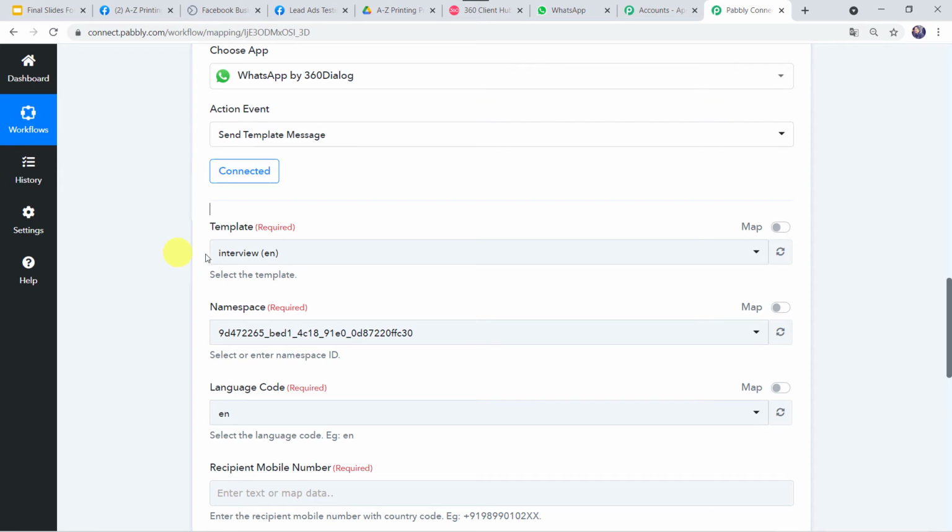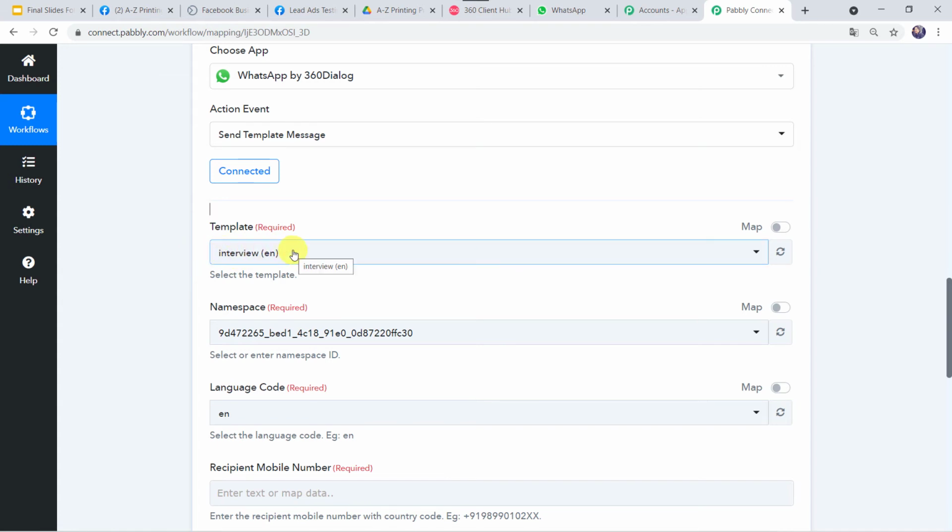Now here we have to select a template. You might be thinking, what is a template? A template is simply a message that we want to send on the WhatsApp number of the customer. As we cannot send messages directly on WhatsApp, first we have to create a template and get it approved from Facebook. Once the template is approved, then only it can be used for sending messages on WhatsApp. That is the reason we have to select a specific template over here.